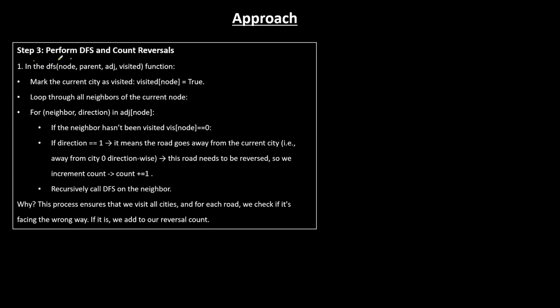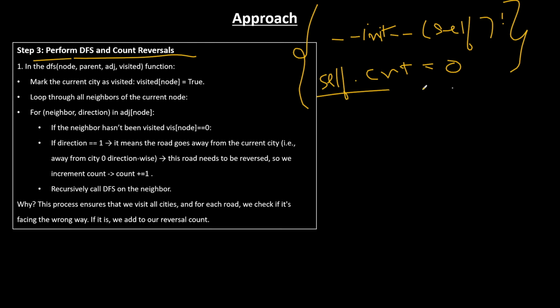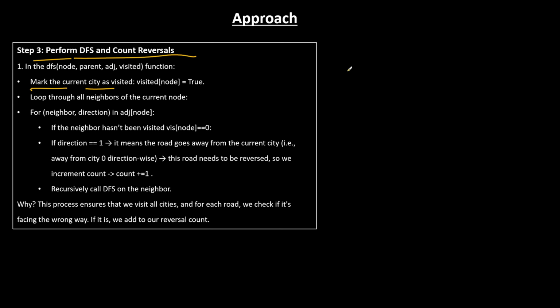Now step 3, perform DFS and count reversals. What we could do is create a constructor and initialize a count variable there, self dot count. This is the constructor in Python, so we can access the count variable globally. When we come within the DFS function, we mark the current city as visited: visited of the node which is passed, mark it as true because it is visited.